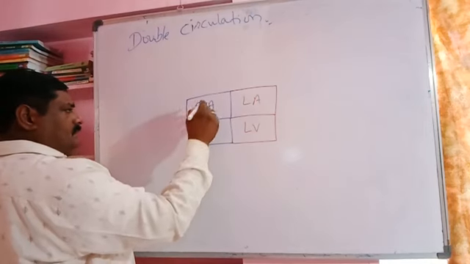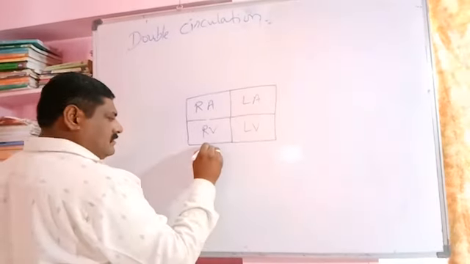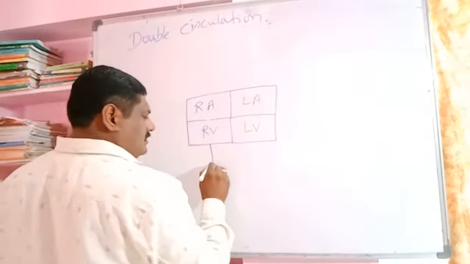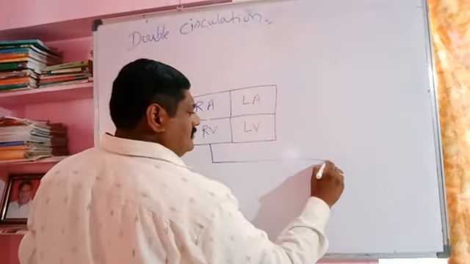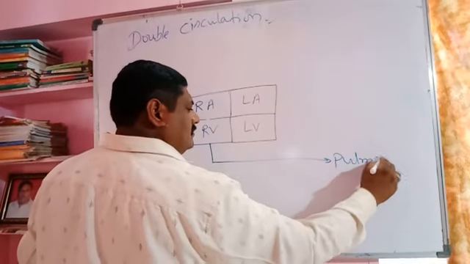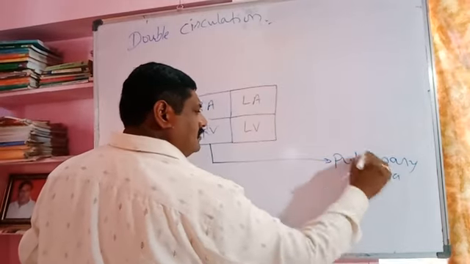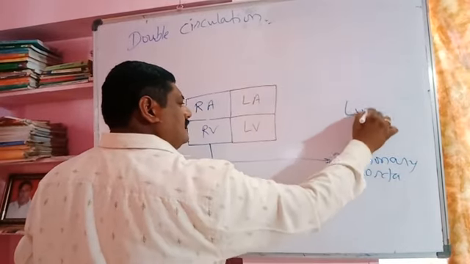From the right atrium, the blood passes into the right ventricle. This deoxygenated blood is then transported with the help of the pulmonary aorta to the lungs for oxygenation.